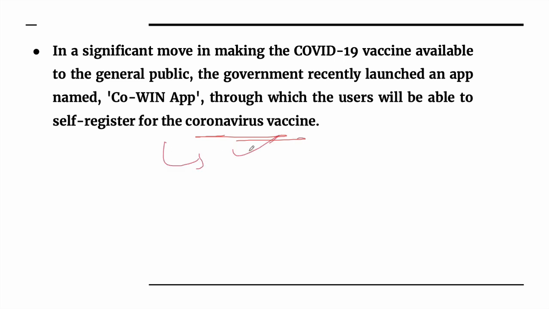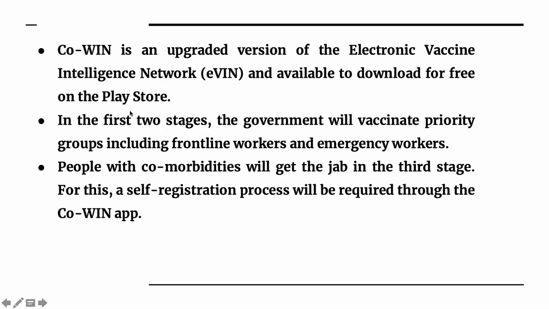If you are a healthcare worker, elderly person, or you are suffering from comorbidities, means the person is having more than 2 diseases, this app can be downloaded, and it can be used to self-register for the coronavirus vaccine.